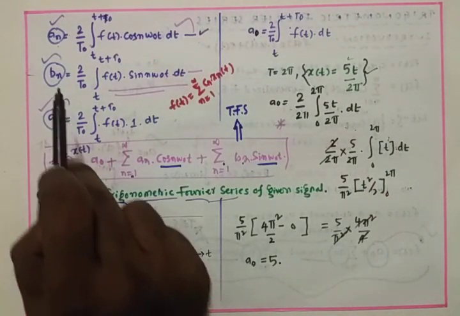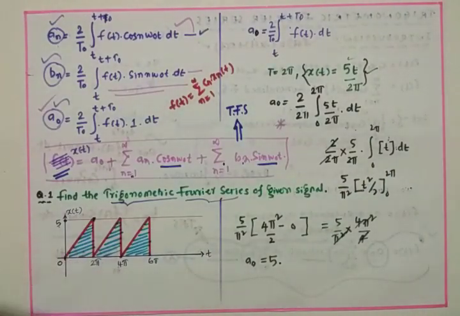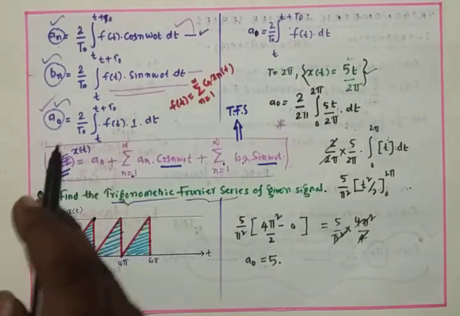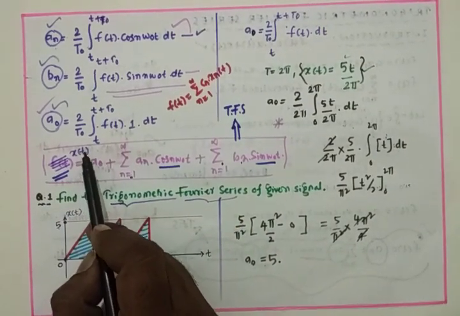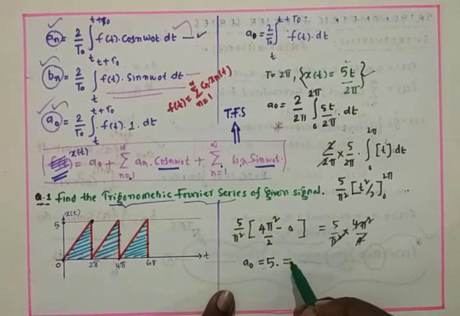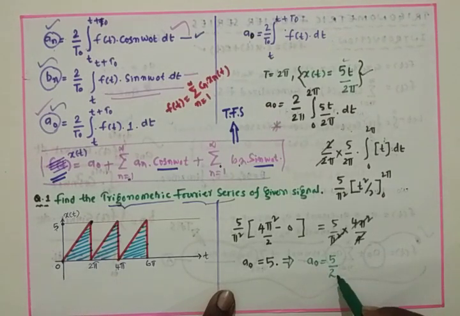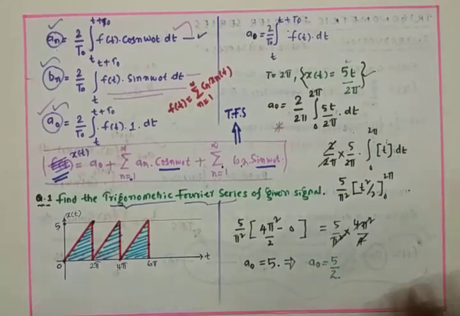Next we have to calculate An, and after that we have to calculate Bn. Then after substituting A naught, An and Bn, we will get the trigonometric Fourier series of x of t. But note here that the signal is not there for both sides, the signal is there for only one side. If it were there for both sides, we could keep A naught as it is. Since it is not, A naught is 5 by 2. Whatever we got, we have to divide by 2. Now we have A naught.